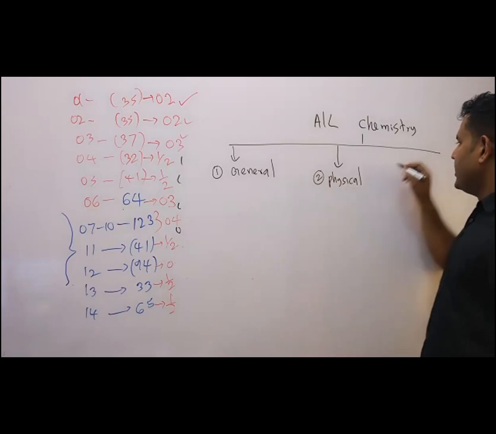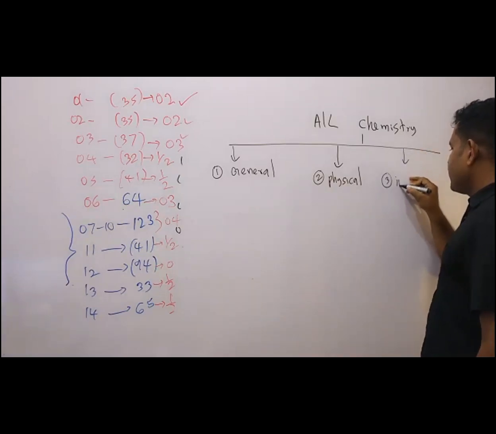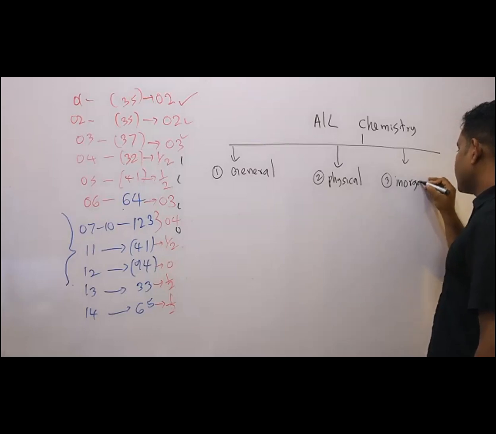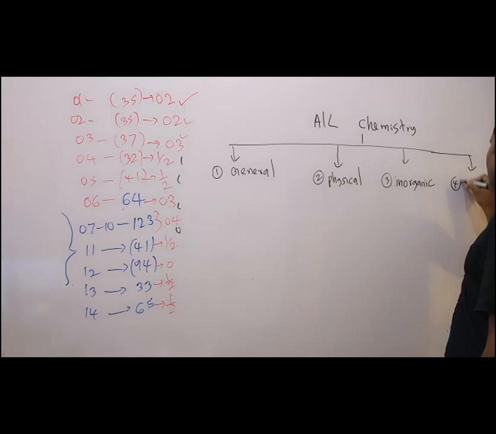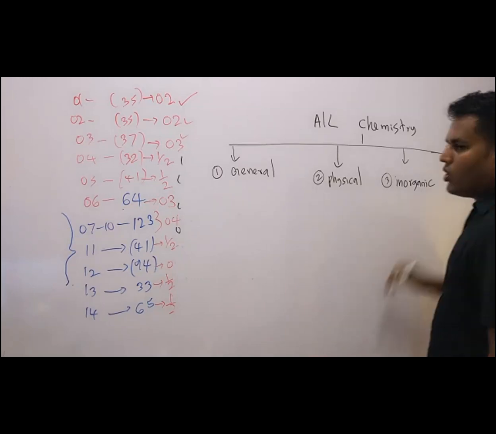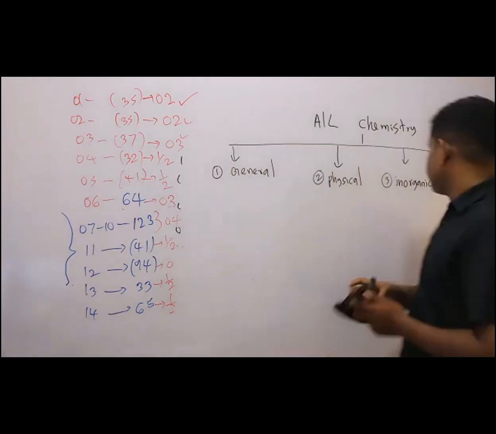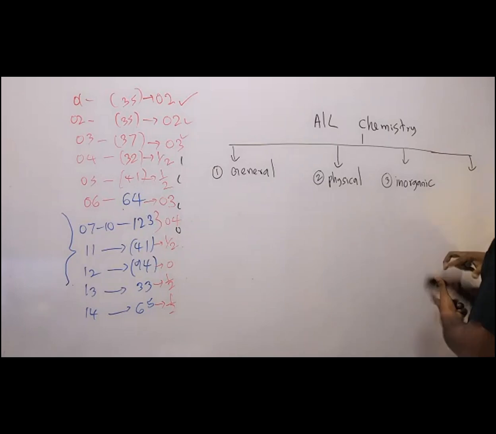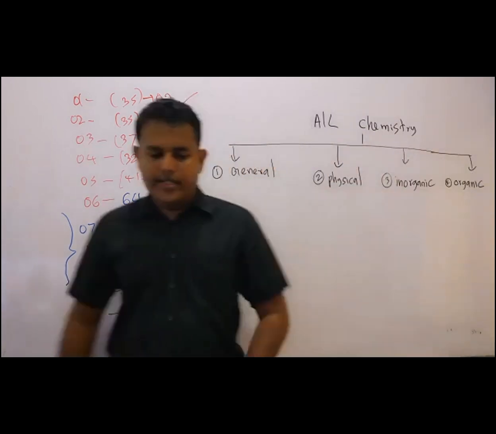General, physical, and the third one is inorganic. And then the fourth category is organic chemistry. General, physical, inorganic and organic.